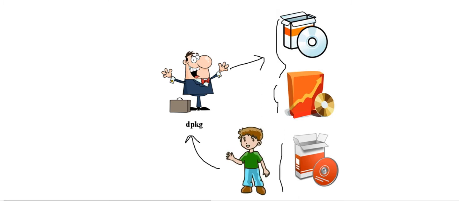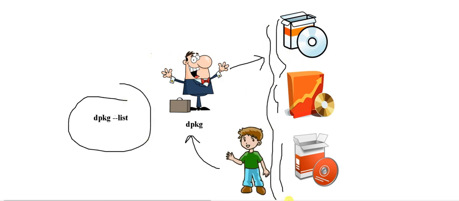So how you will see the list of the software from him? You will go and write this command, dpkg, means Debian package manager, space minus list, minus list. So when you run this command, this dpkg manager will immediately list out all the software for you. So this is the way this dpkg manager will help you, and if you want to uninstall, choose the software and uninstall from there.